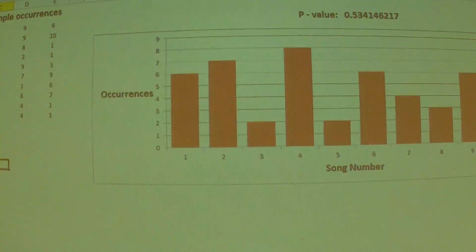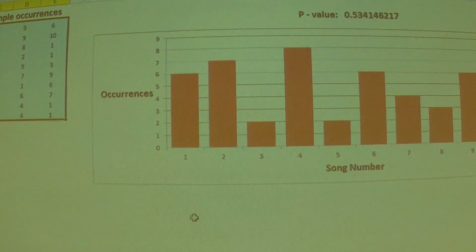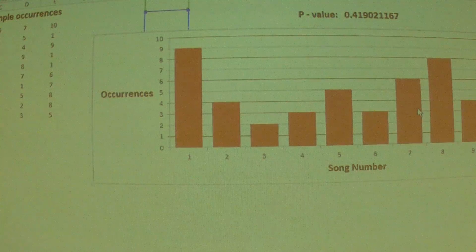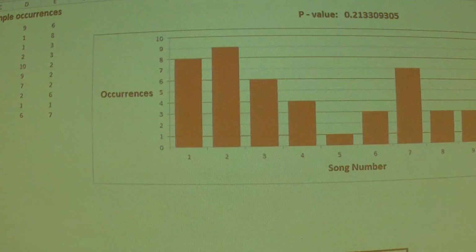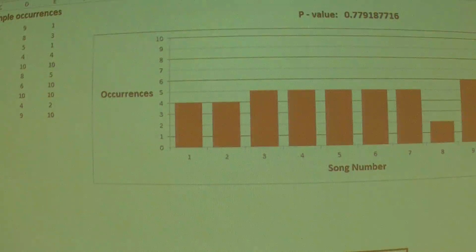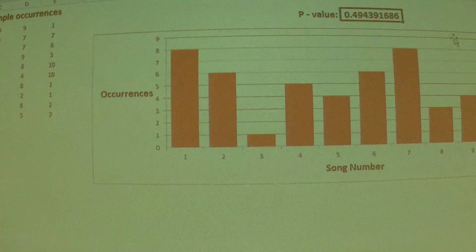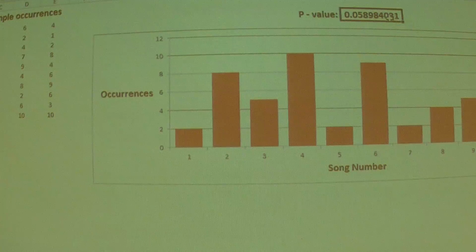What I've done right here is the same experiment with random numbers. In other words, these are the same 10 songs, but without the names stripped away. Notice each time I press F9, I get a new random selection of 5 songs. Some of them, look at this one, we got almost none of song 3. But even with that and these spikes at 1 and 7, it's still telling us that the randomizer is working just fine.